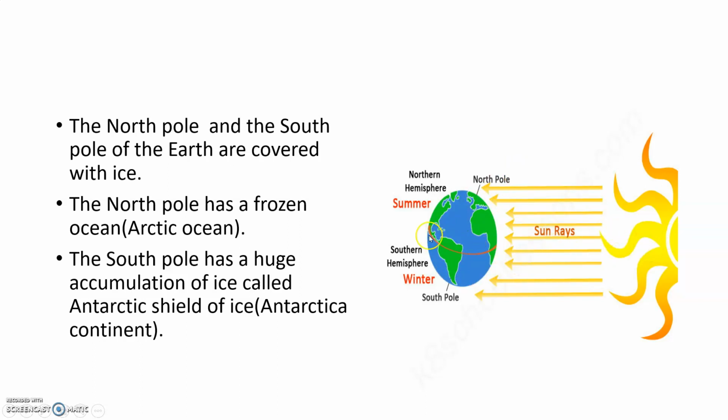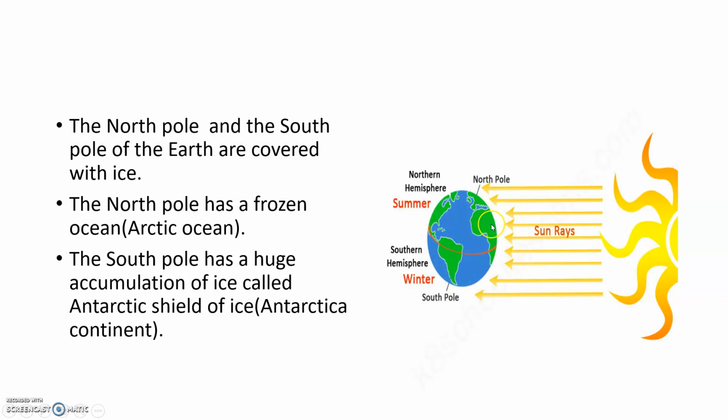On the Earth, so many imaginary lines are there. The horizontal imaginary lines are called latitudes. Among those latitudes, 0 degrees latitude is called the equator. That is the largest latitude that divides the Earth into two equal halves, northern hemisphere and southern hemisphere.